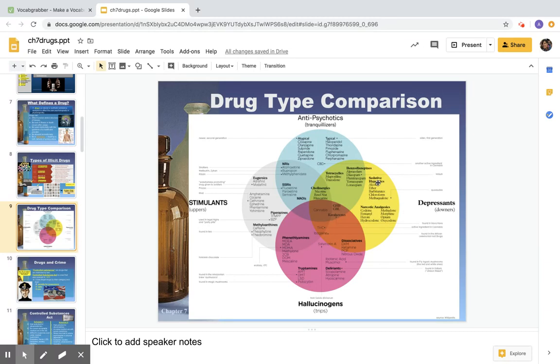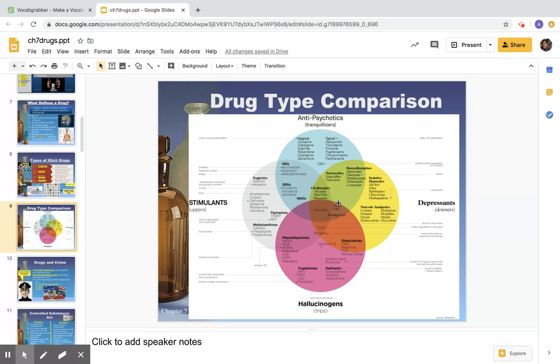And so we see, though, is there any kind of hard, fast classification for these drugs? Definitely not. We see quite a bit of overlapping going on here. So we have hallucinogens and depressants that can occur together, ketamine being one of them. Ketamine actually started out as a tranquilizer for veterinarians, and then it was abused after that for some of its hallucinogenic effects, also known as Special K. So let's move on there.